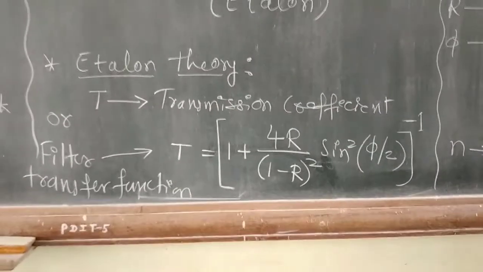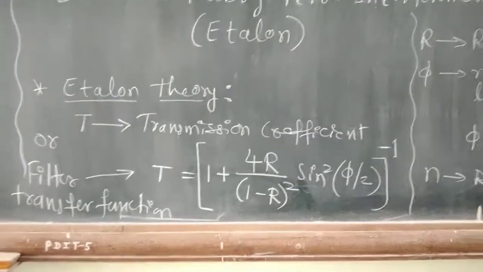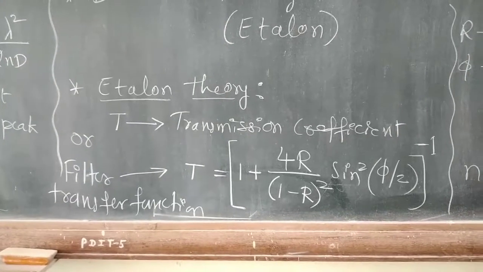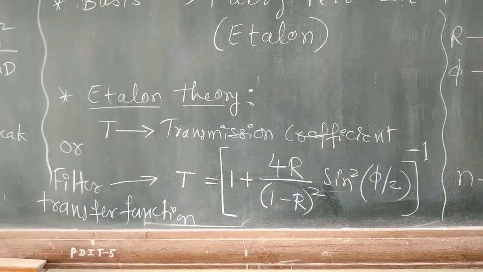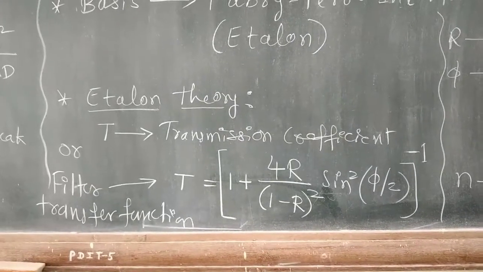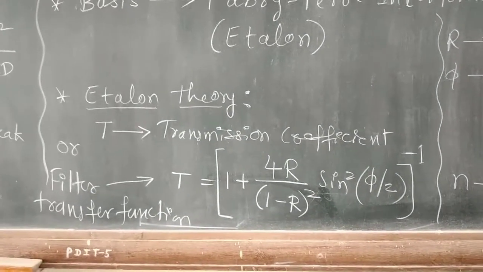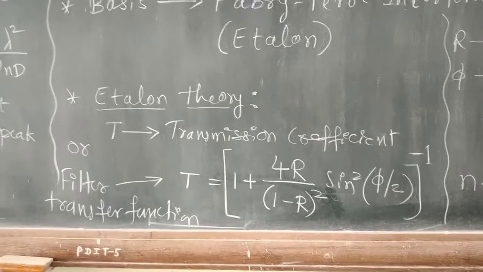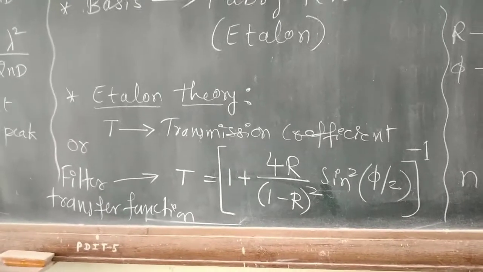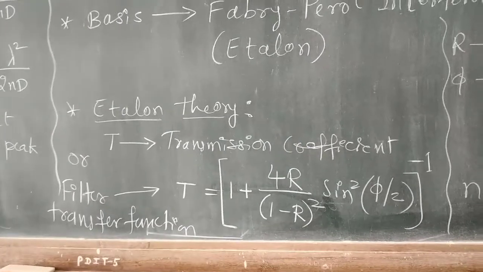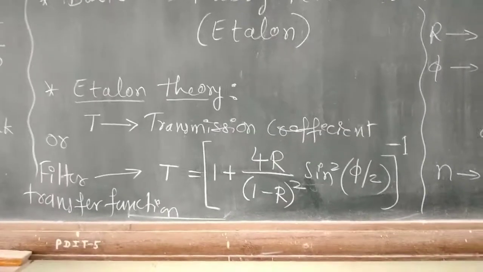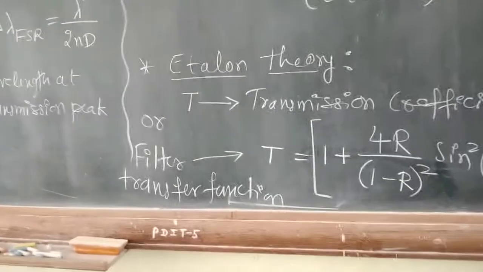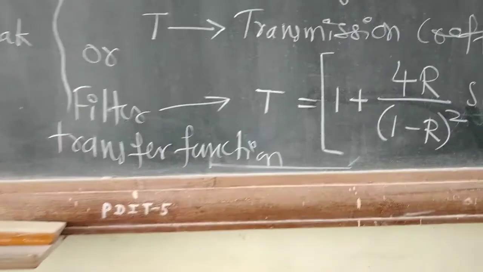So the etalon theory says, you might have heard about a transmission coefficient. Transmission coefficient says how much of the power is delivered to the load, transmitted. It is also related to the reflection coefficient. We will look at the transmission coefficient. How much is passed through it, how much is coming out, is a coefficient that defines the transmission coefficient. Okay, this transmission coefficient is also understood as the filter transfer function.